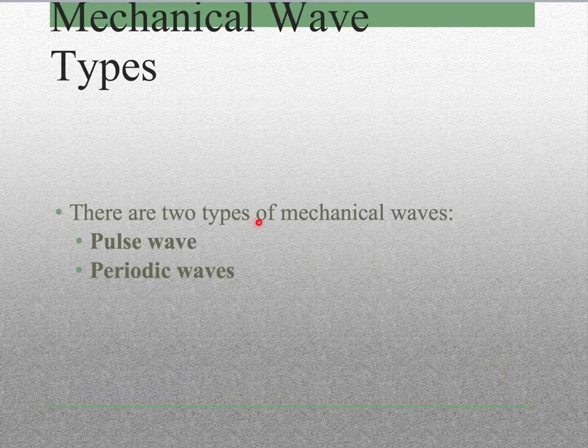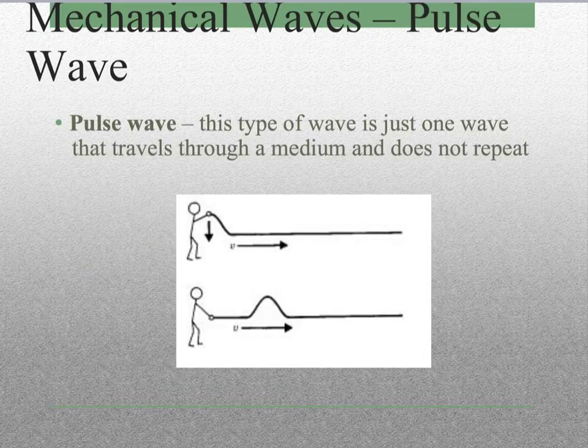So there are two types of mechanical waves that we are going to talk about. We're going to talk about pulse waves and periodic waves. So a pulse wave is a type of wave that is just one wave that travels through a medium and does not repeat. So you can imagine if somebody's holding onto a rope, okay? If they lift the rope and send it back down, they're going to create a wave that travels along the rope. As long as he only does that once, you'll get this one wave that travels, and that is a pulse wave. So anything that happens just once is a pulse.